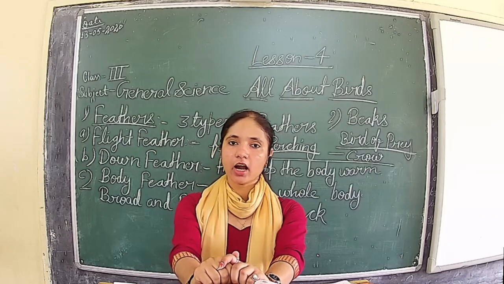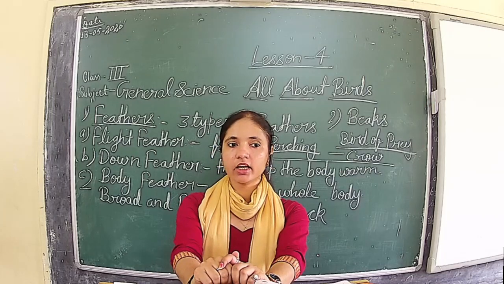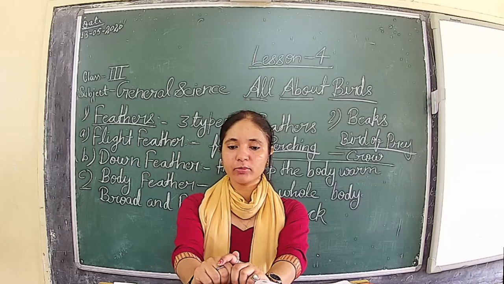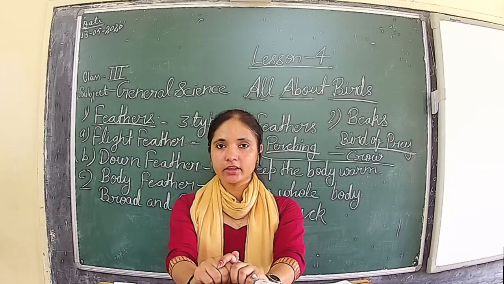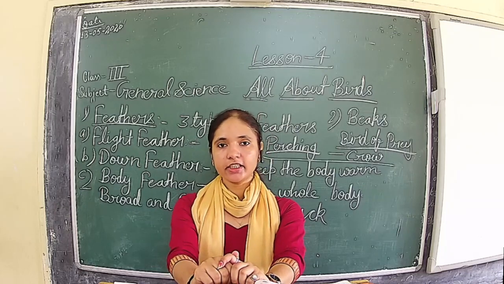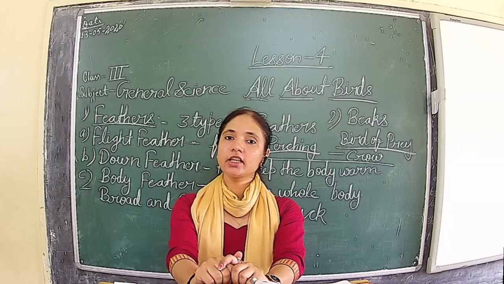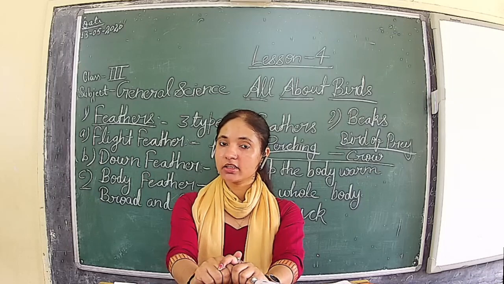Then the second was the short, hard and stony beak. They are found in birds like pigeons. They eat seeds, so they are also known as seed eaters.